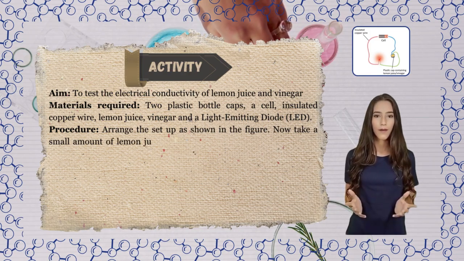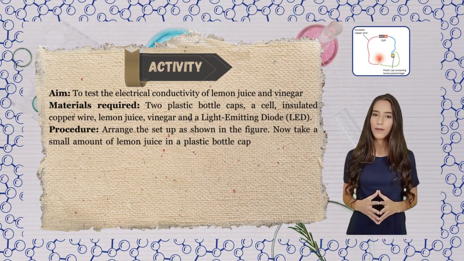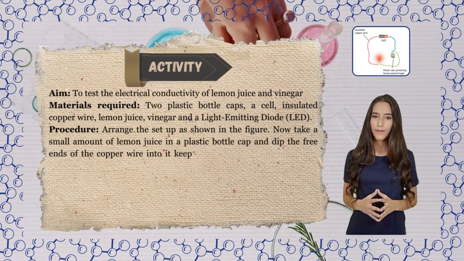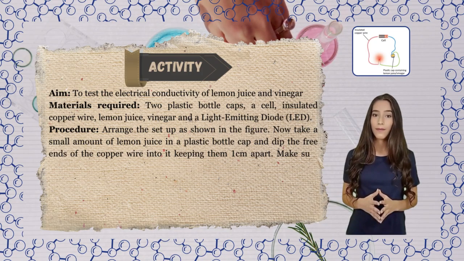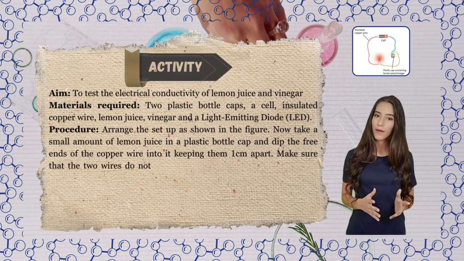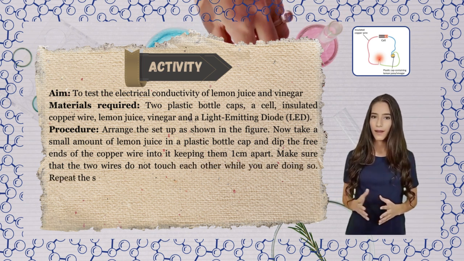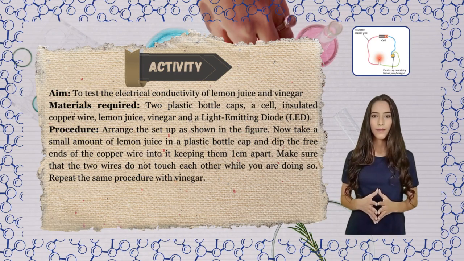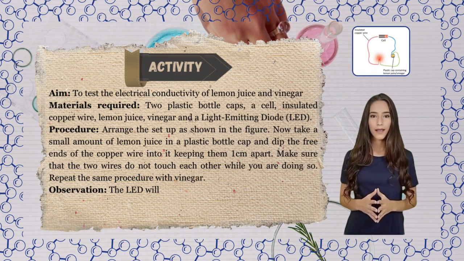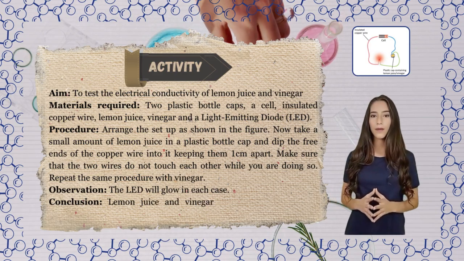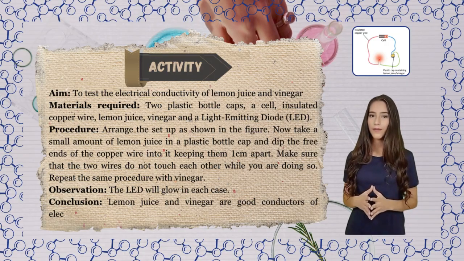Now take a small amount of lemon juice in a plastic bottle cap and dip the free ends of the copper wire into it, keeping them 1 centimeter apart. Make sure that the two wires do not touch each other while you are doing so. Repeat the same procedure with vinegar. Observation: the LED will glow in each case. Conclusion: lemon juice and vinegar are good conductors of electricity.